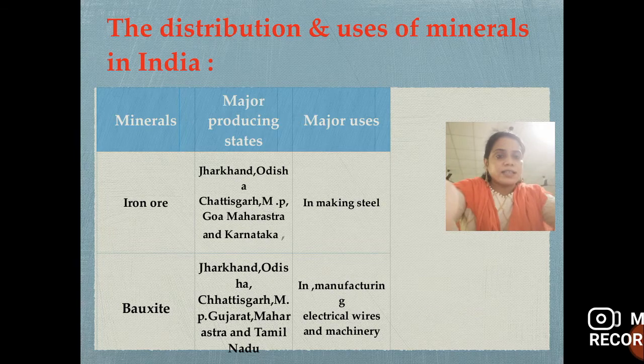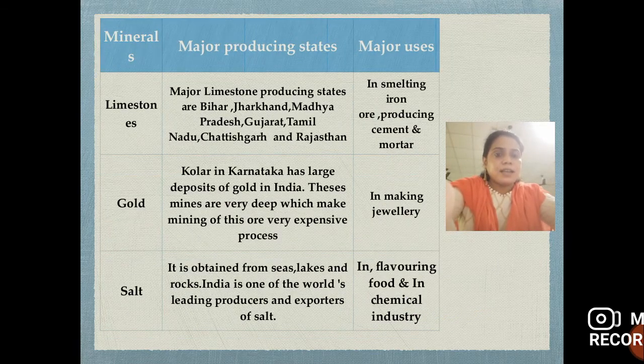Now next is limestone. Limestone producing states are Jharkhand, Madhya Pradesh, Gujarat, Tamil Nadu, Chhattisgarh and Rajasthan. And limestone is used in smelting iron, producing cement and mortar.